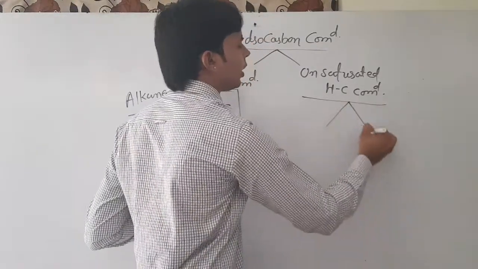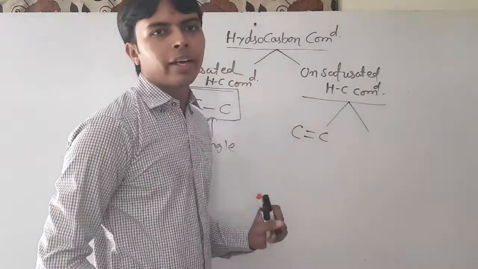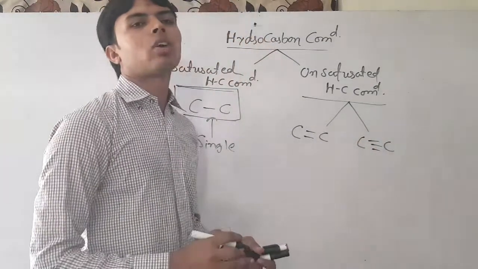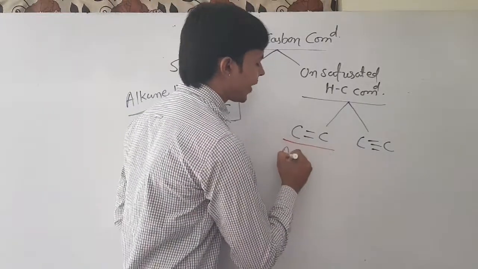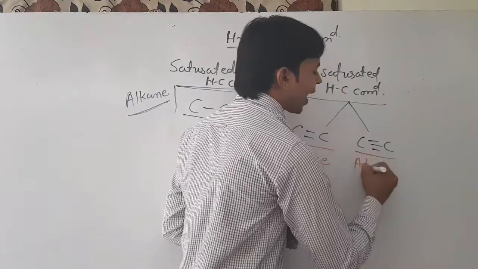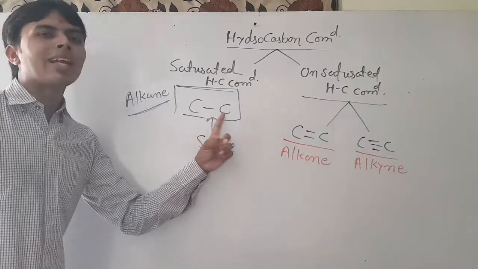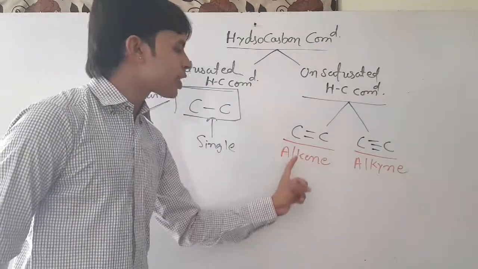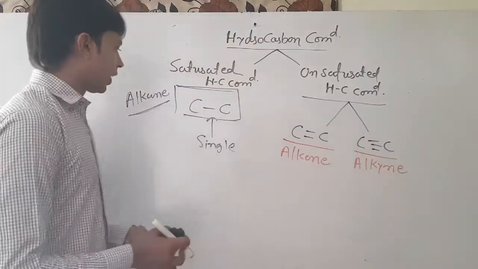Unsaturated compounds are divided into two types: carbon connected with carbon by a double bond, and carbon connected with carbon by a triple bond. A double bond is called alkene, and a triple bond is called alkyne. What did I say? Carbon single bond carbon is alkane, carbon double bond carbon is alkene, carbon triple bond carbon is alkyne.